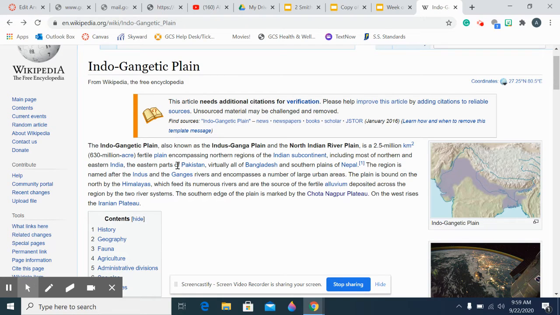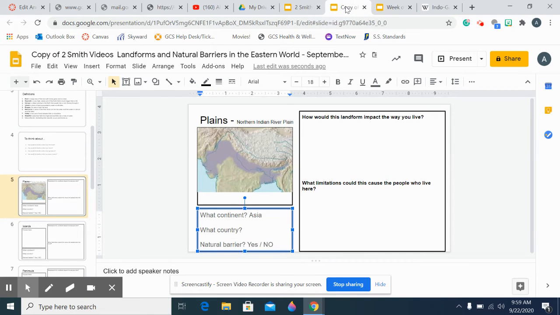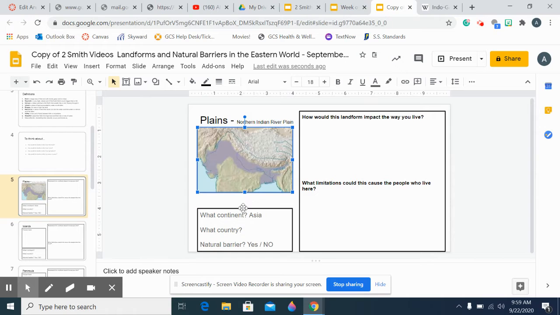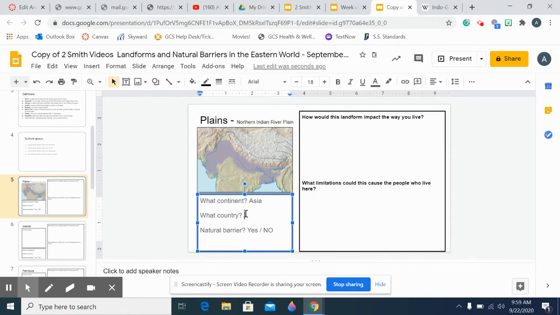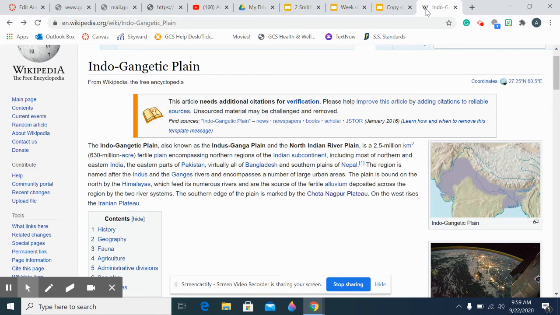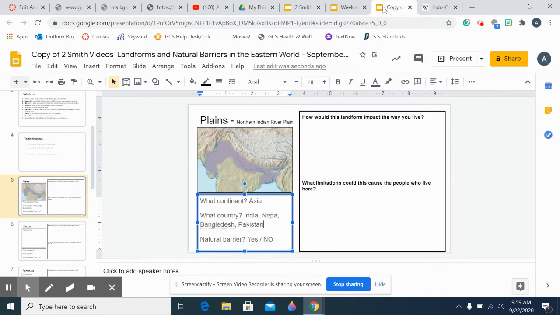It takes up India, Pakistan, Bangladesh, and Nepal. So I'm just going to list all of those here under country. And I know that it's actually going to take up more room than is here. So I'm just going to make this bigger. And it takes up India, Nepal, Bangladesh, and Pakistan. Okay.